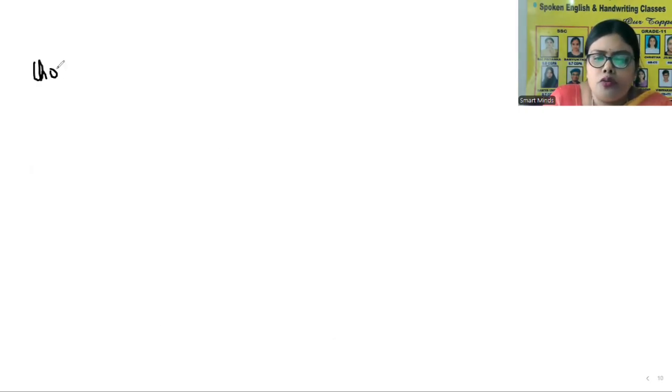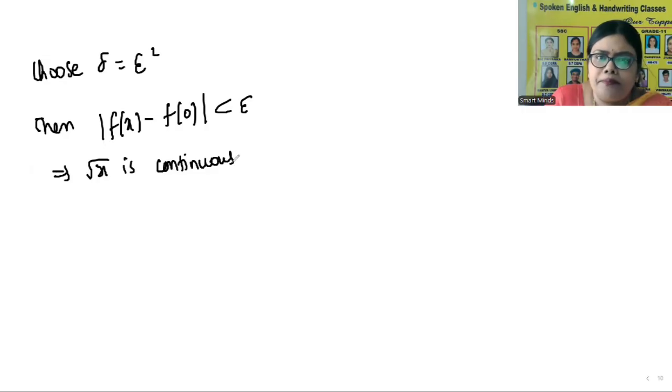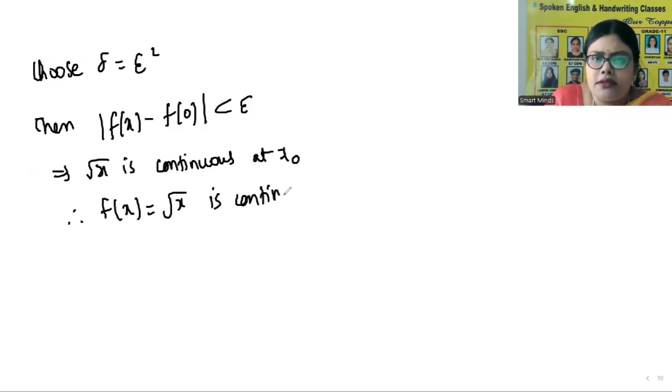Now you choose delta is equal to epsilon square. Then mod f of x minus f of 0 is less than epsilon, which implies root x is continuous at x naught. Therefore, f of x is equal to root x is continuous at x naught is equal to 0.